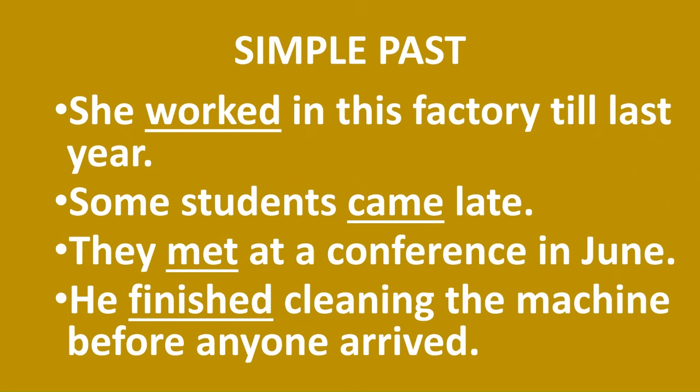Some students came late. That is an action in the past. It does not have a time in the future or a reference to the present. They met at a conference in June. That means June is already over. Now we are in a month beyond June. So they met. Simple past.